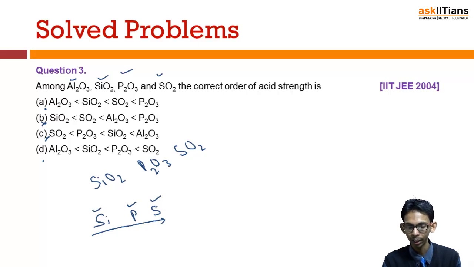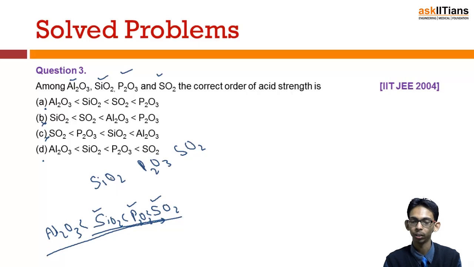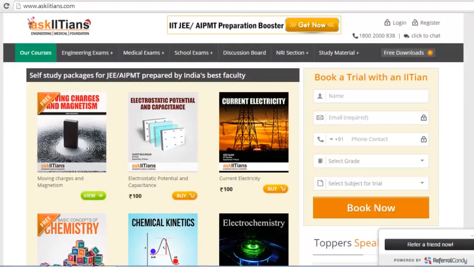That means the non-metallic character of sulfur is highest, followed by that of phosphorus, followed by silicon. So the oxide of sulfur would be most acidic, followed by the oxide of phosphorus, followed by the oxide of silicon. So it would be like this: SO2 most acidic, followed by P2O3, followed by SiO2 and followed by Al2O3. So this is the order for acidity of these oxides. That means the correct option is D here.